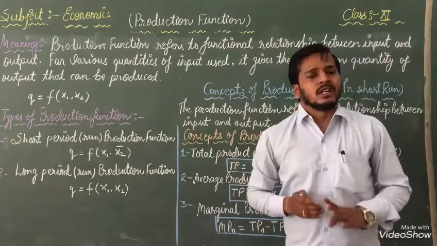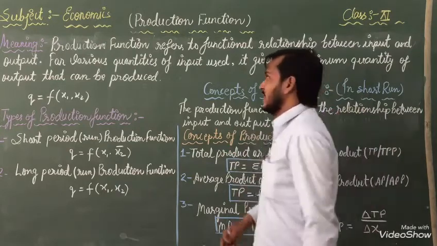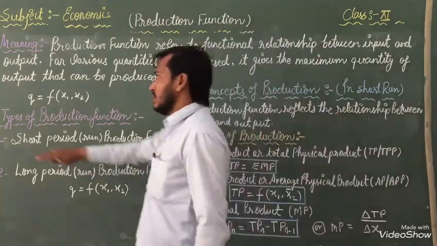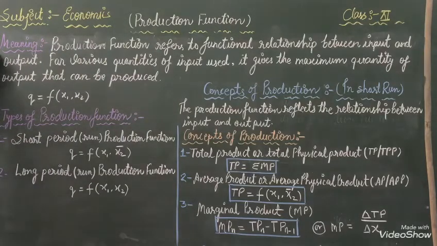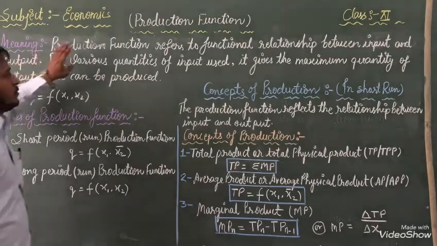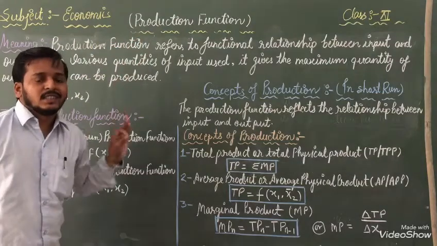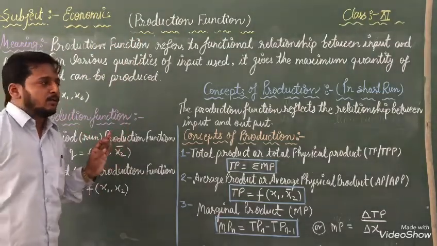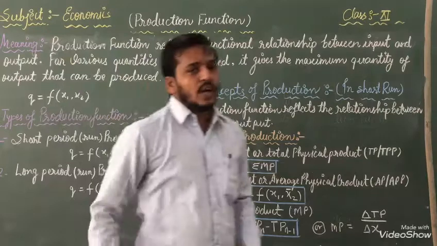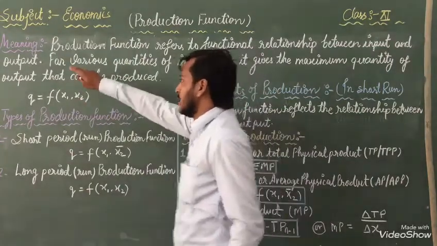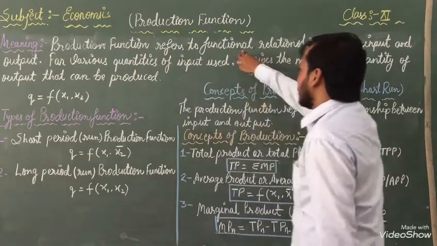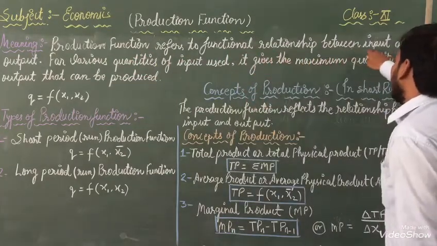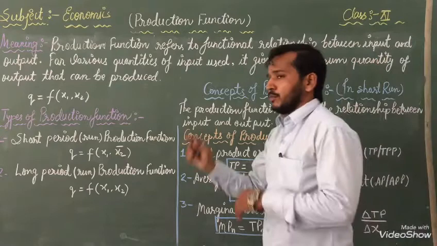Each and everything we had cleared. Now we will read production function meaning. We have to read what is the meaning of production function. In front of you I have written the meaning. Production function refers to the functional relationship between input and output.